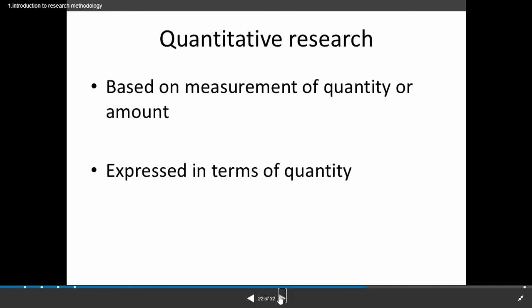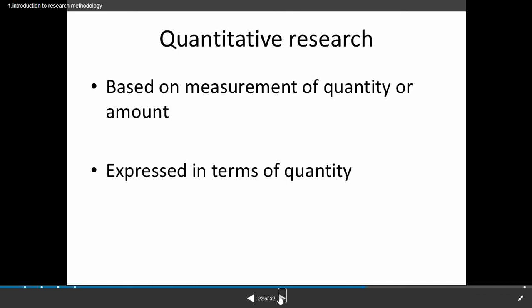And the next one is quantitative research, based on measurement of quantity or amount, expressed in terms of quantity. Quantitative research, the word itself tells us quantity. How are we going to express quantity? As I said before, with the example that India is presently facing coronavirus, how is quantitative research going to help us?